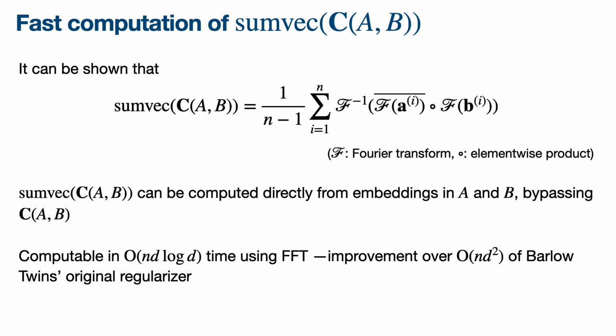Indeed, it can be shown that the SumVic of a cross-correlation matrix C can be written like this. This formula suggests that the SumVic of C can be calculated directly from individual embeddings in A and B without computing C. Specifically, we compute the Fourier transform of all embeddings, and simply apply this formula. Its computation time is O(nd log d) with FFT, which improves upon O(nd²), that of Barlow Twins' original regularizer.